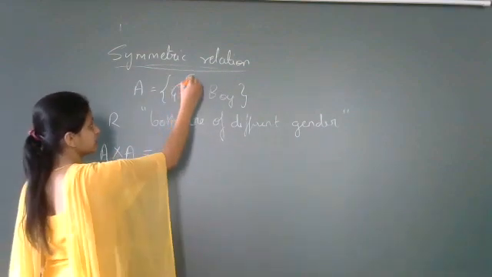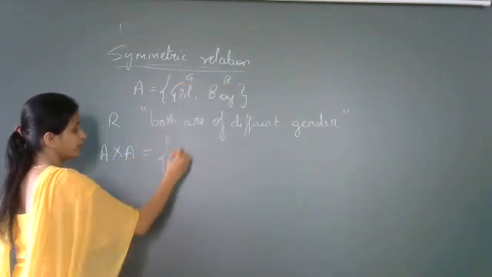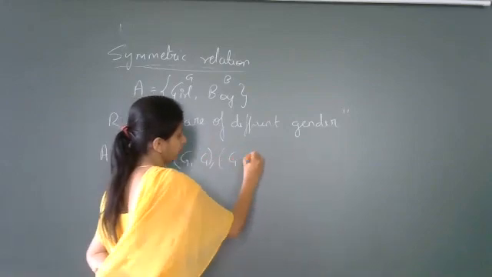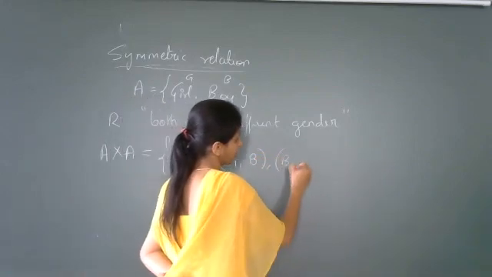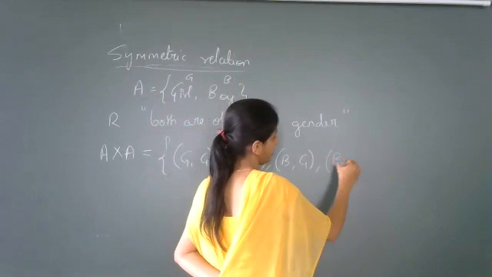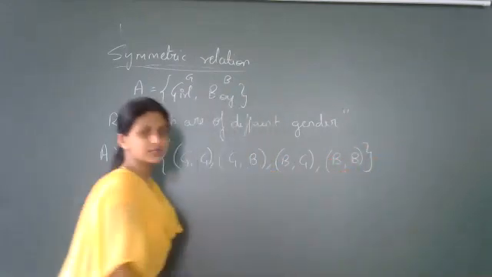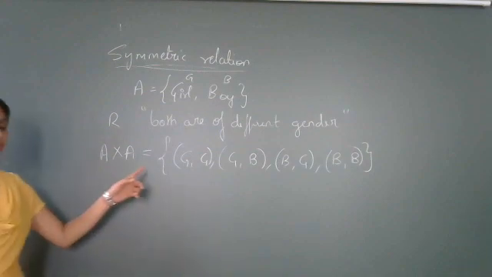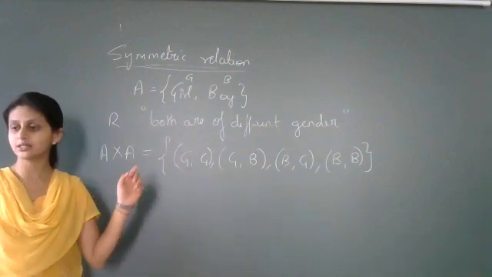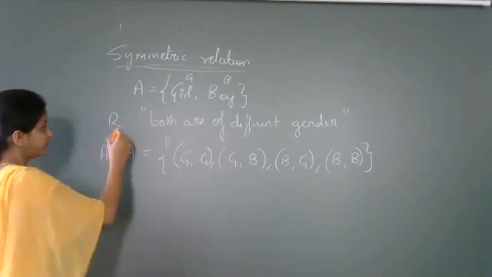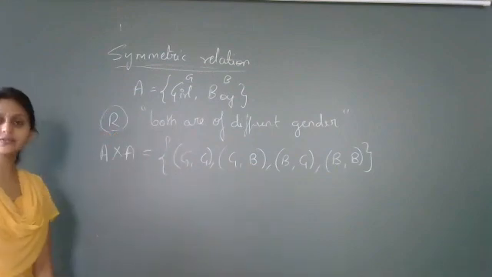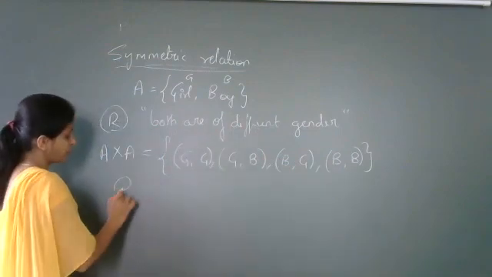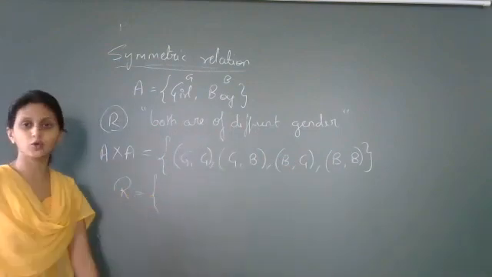Now, if I take this girl as G and boy as B, what will be my elements? Girl comma girl, girl comma boy, boy comma girl, boy comma boy. So these are the 4 elements of the Cartesian product A cross A. Now we need to find the relation R. How is it defined? It is defined as both are of different gender. So let us see what this relation R will include.